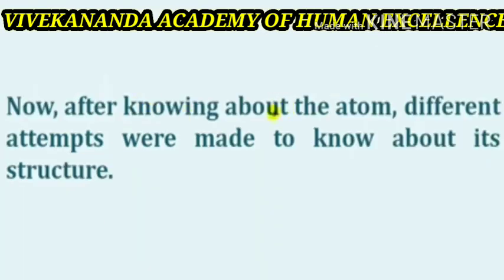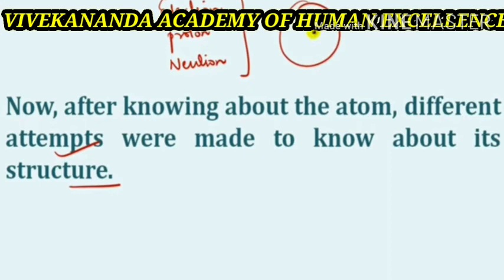These drawbacks led scientists to perform experiments and search for evidence to understand the structure of the atom and explain its important properties. Thus, after knowing about the atom, different attempts were made to know about its structure.